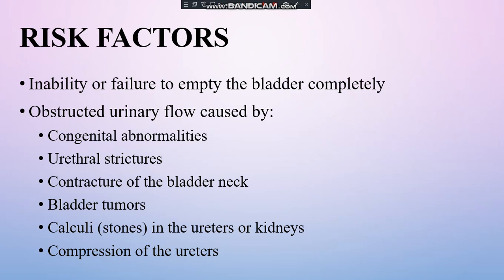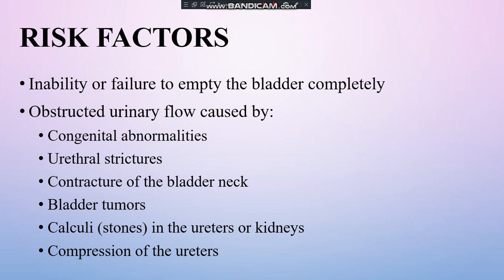The bladder will collect the urine, store the urine, and empty the urine. So the muscle contraction, the round as well as the linear muscle contraction, is very important in the bladder. If this muscle contraction does not happen properly, what will happen? It will lead to contraction of the bladder neck, and this will cause improper emptying of the urine. That is the reason we have added this point under obstructed urinary flow.